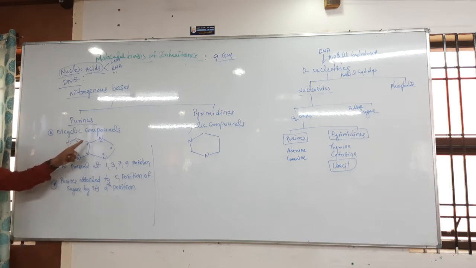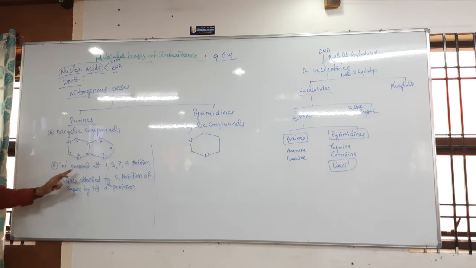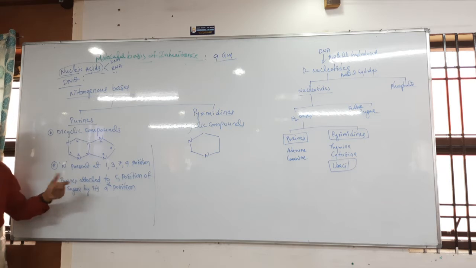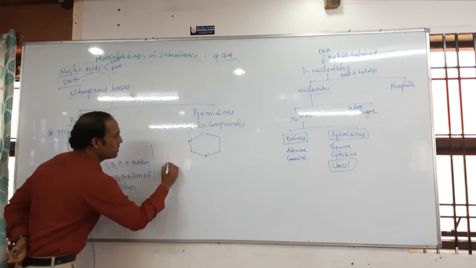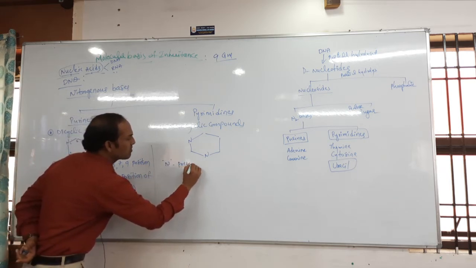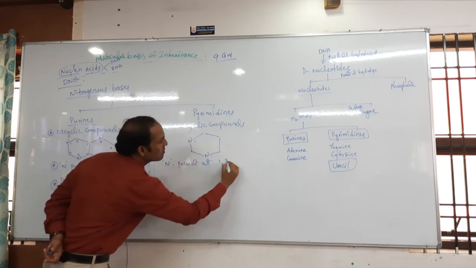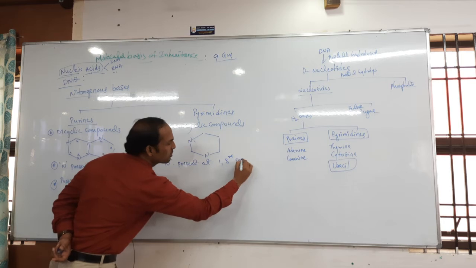In the remaining parts, which one is present? Here nitrogen is present, in all situations, nitrogen or carbon? Carbon is commonly present, that's why I am not mentioning it there. It is about the normal diagram of the purines. So at the first, third, seventh, ninth positions, which one is there? Nitrogen is present. But here nitrogen is present at which position? First and third position.